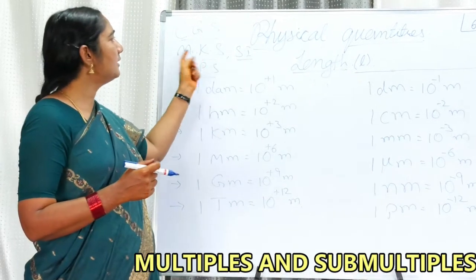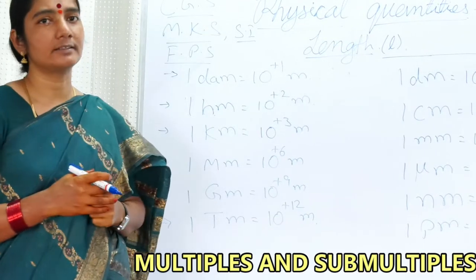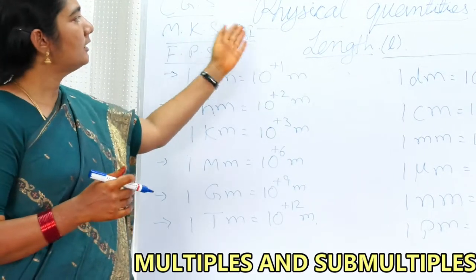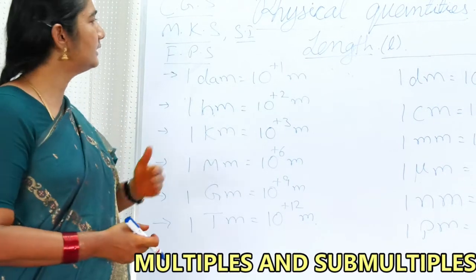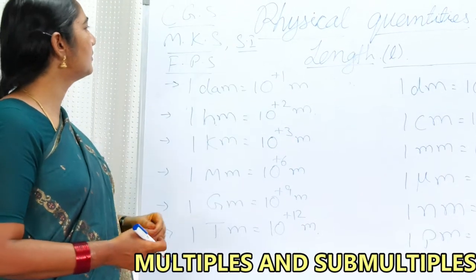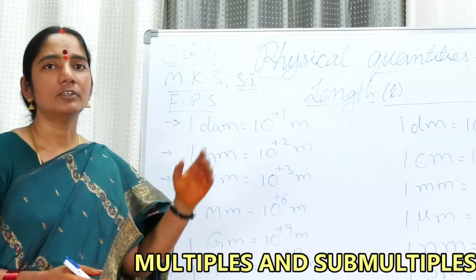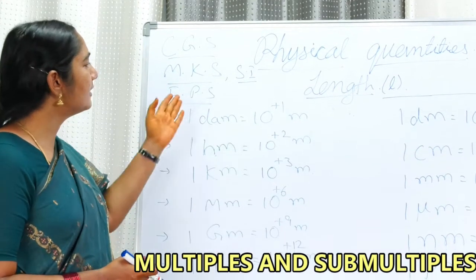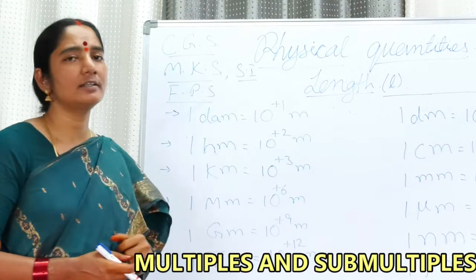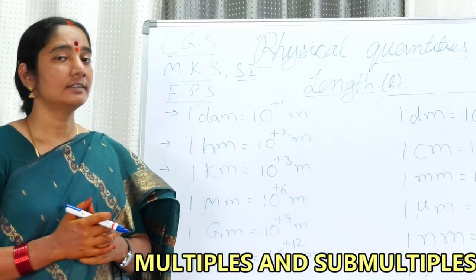The MK system means meter, kilogram and second. The System International, the SI system, has some more quantities, the seven fundamental quantities we discussed. Then FPS: foot, pound and second. Distance is measured in feet, weight or mass in pounds, and time in seconds. In that way, we have different standard systems.